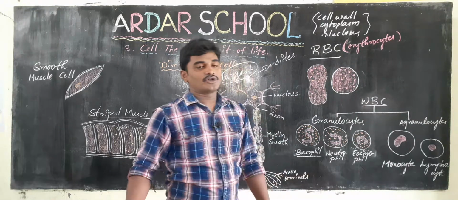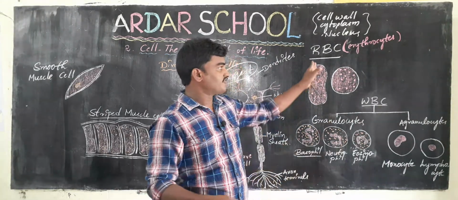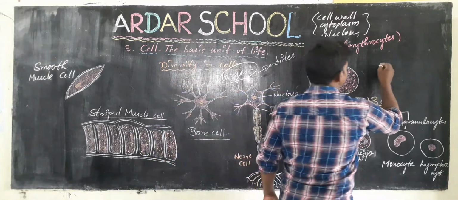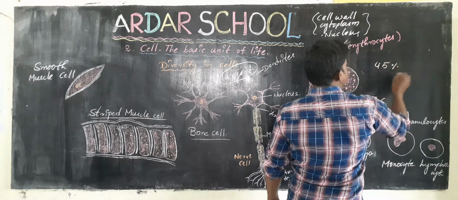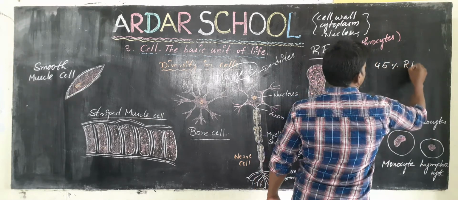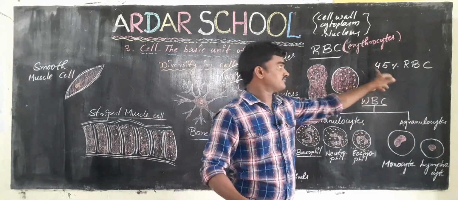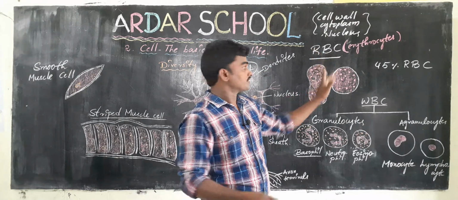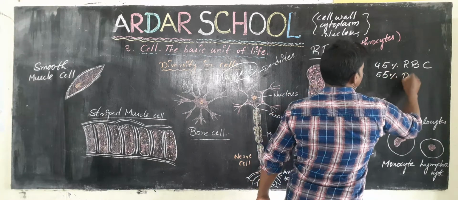What is the function of an RBC? Before that, we need to know one thing. Blood contains 45% red blood cells, and the remaining 55% is plasma.